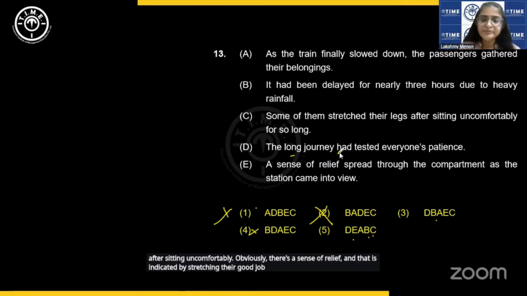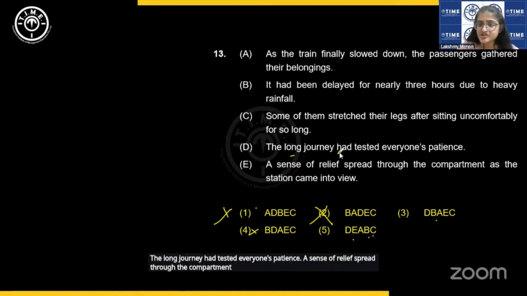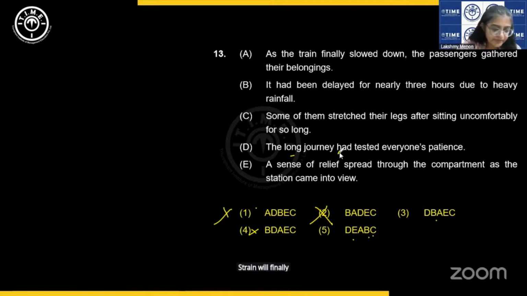Good job, Gunjan. Excellent. Now, D, E, A, B, C. The long journey had tested everyone's patience. A sense of relief spread through the compartment as the station came into view, confusing. Then, as the train finally slowed down. No, the train will finally.